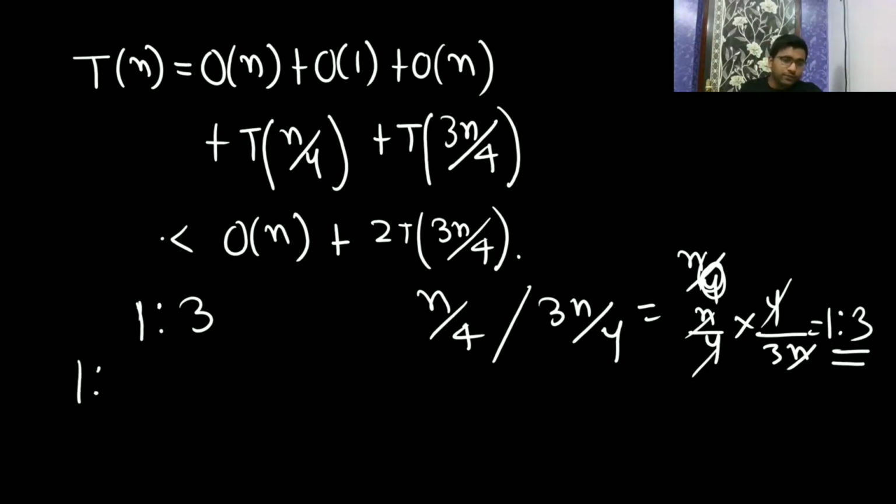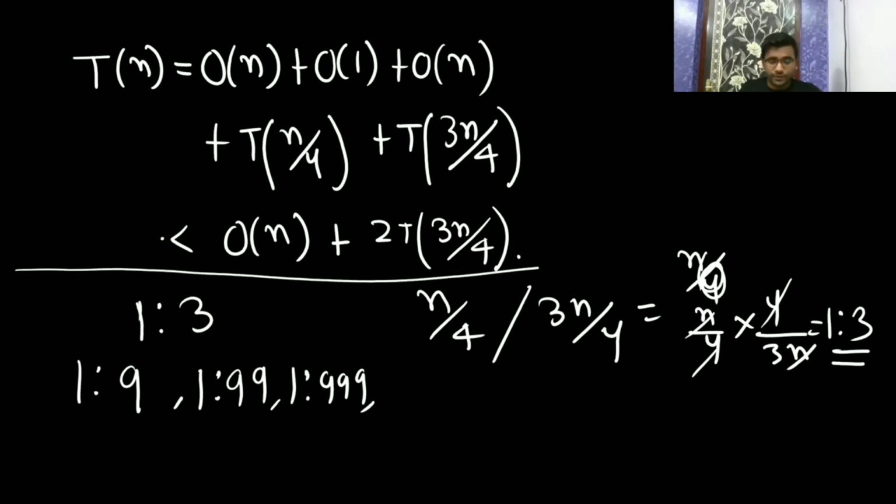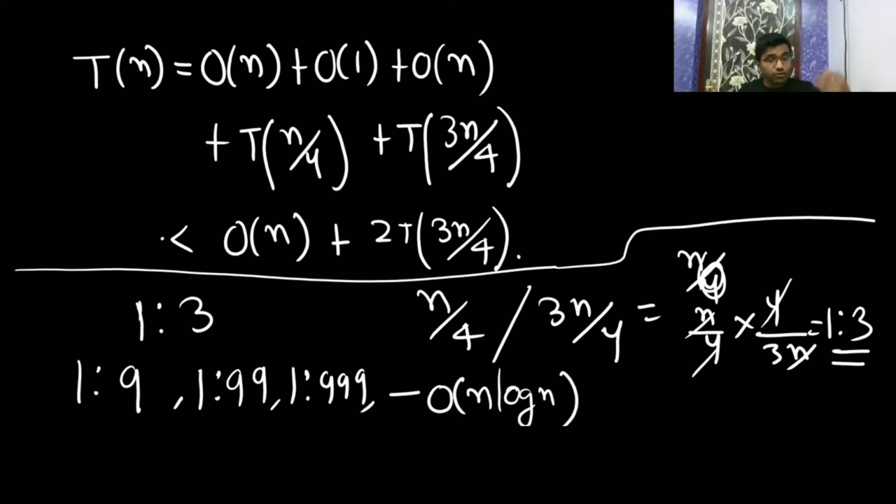In the previous lecture I have seen 1 is to 9, 1 is to 99, 1 is to 999. What was the time complexity there? We got big O of n log n. In 1 is to 9, 1 is to 99 and 1 is to 999, every time we are getting n log n. So for this also we will get n log n only, because this is going to be your average case situation. Understood.